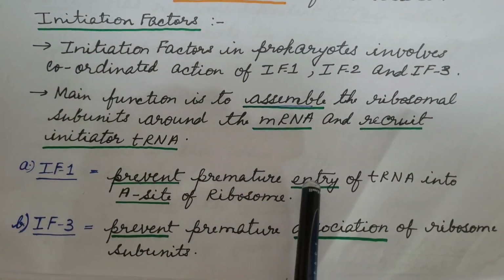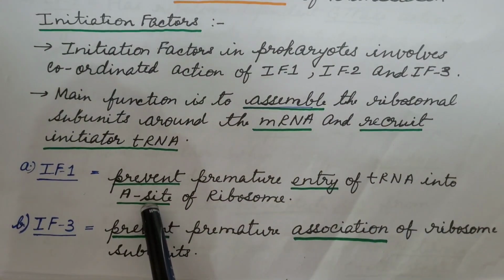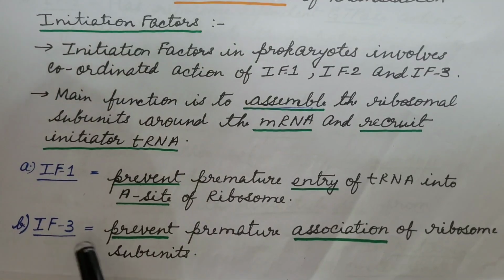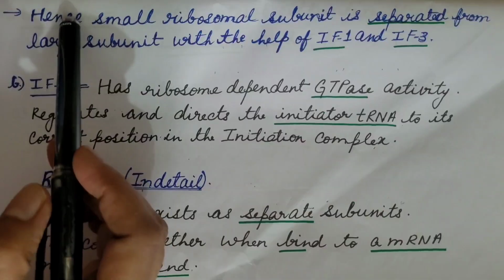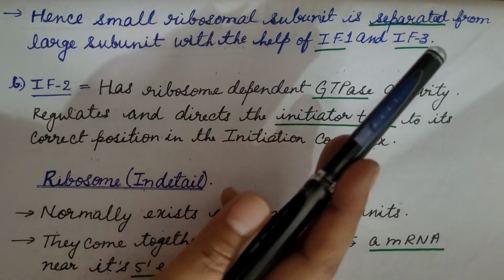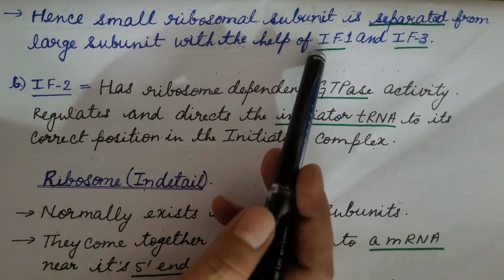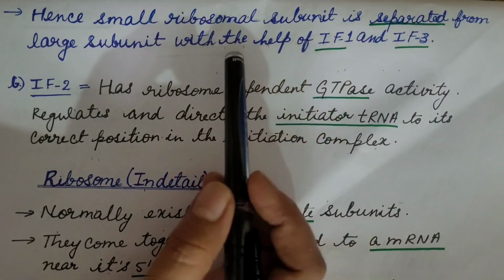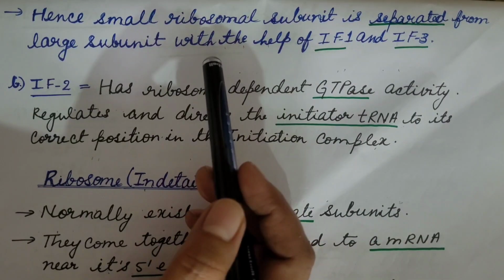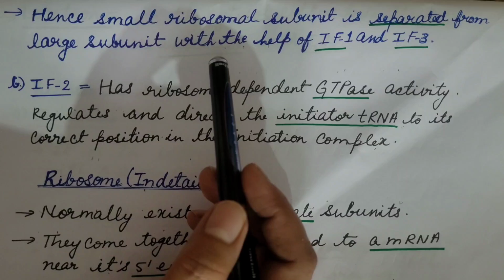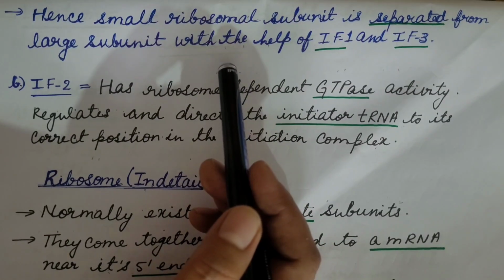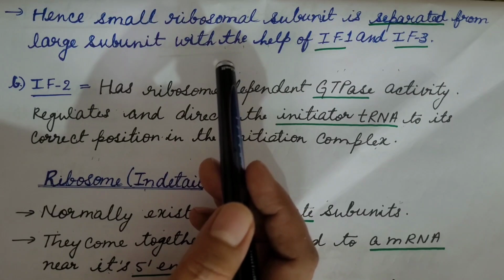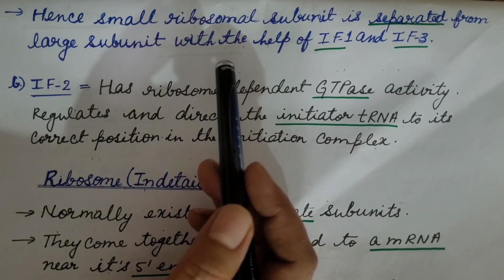IF1 prevents the premature entry of transfer RNA into A site of ribosome. IF3 prevents premature association of ribosome subunits. Hence, small ribosomal subunit is separated from large subunit with the help of IF1 and IF3. Or in other words, its role is to stop the 30S subunit binding to 50S subunit in the absence of messenger RNA and initiator transfer RNA. Otherwise, their association will result in non-functional ribosome.